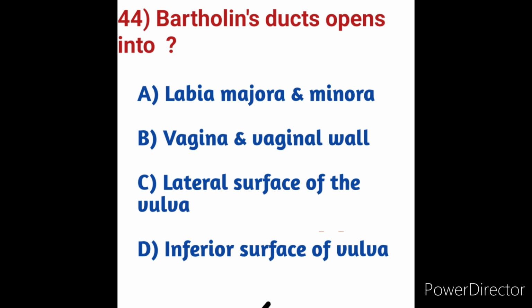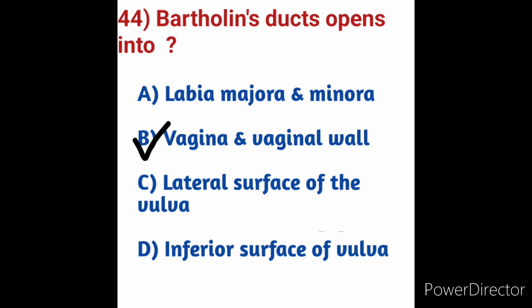The result is a usually relatively painless swelling called a Bartholin cyst. Bartholin glands are located on the inferior and lateral surface of the vulva. They open into the vagina and produce thin mucus that helps lubricate the vagina.